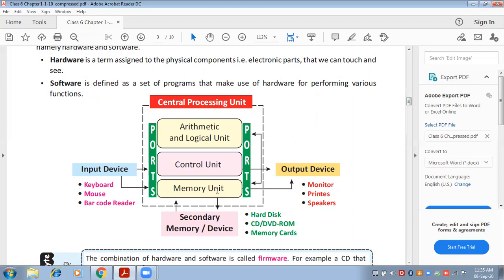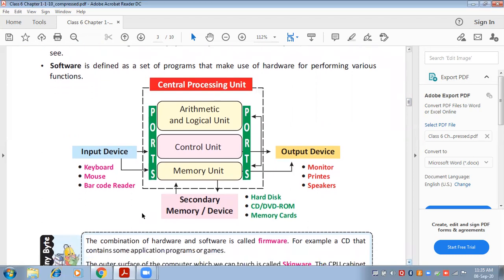Next is memory unit, which will store the data. If you are putting something inside the computer, it will store that data. Now there are two different memories of computer. One is internal memory and one is external memory. Internal memory is also called primary memory and external memory is also called secondary memory. Now whatever devices you insert, like pen drive, hard disk, CD, or memory cards which you can insert from outside, they are known as secondary memory. Now all the data which you save, either I'll save a video or I'll save a song or whatever I'll save into the computer, it will go to secondary memory of the computer.